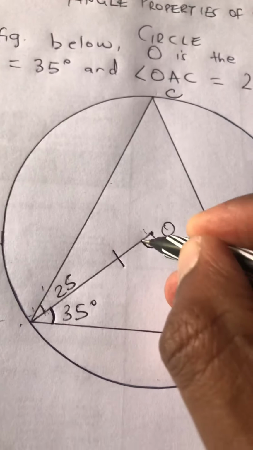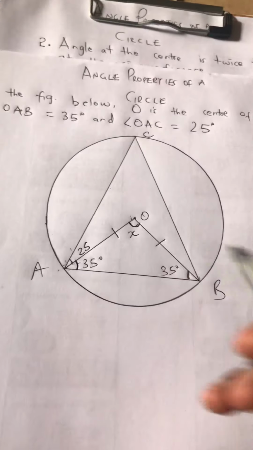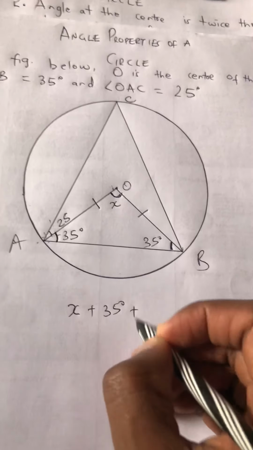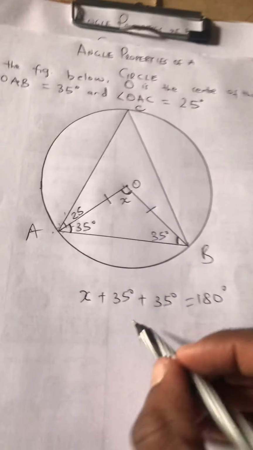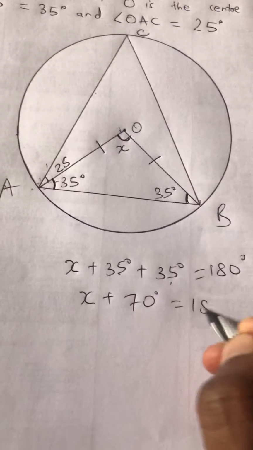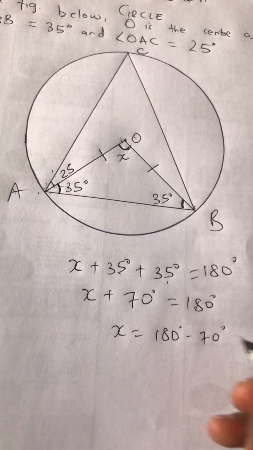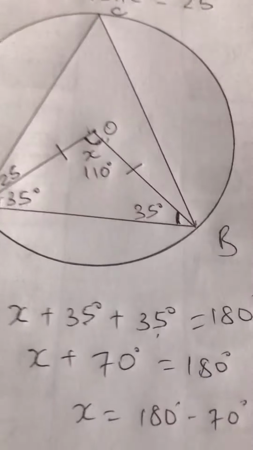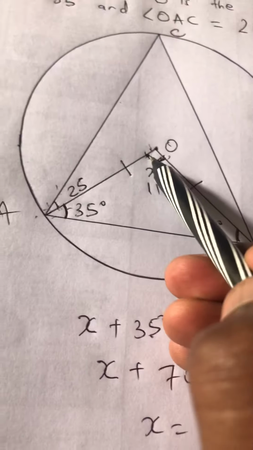Therefore we can proceed and get this angle. Let it be X. We know that in a triangle, all angles add up to 180 degrees. Therefore, X plus 35 degrees plus 35 should give you 180 degrees. Therefore, X plus 70 degrees should give you 180 degrees. X alone is 180 degrees minus 70 degrees, which is 110 degrees. So, here, this is 110 degrees. We have found the angle at the center, which is 110 degrees.